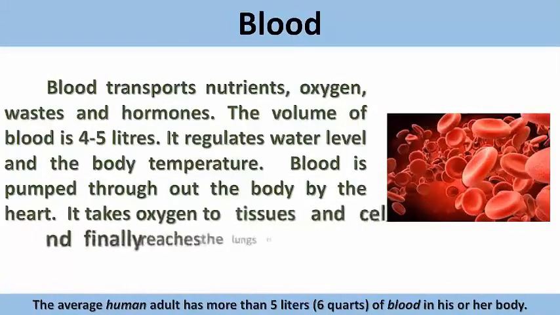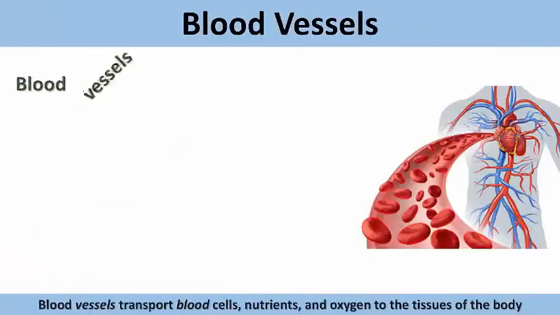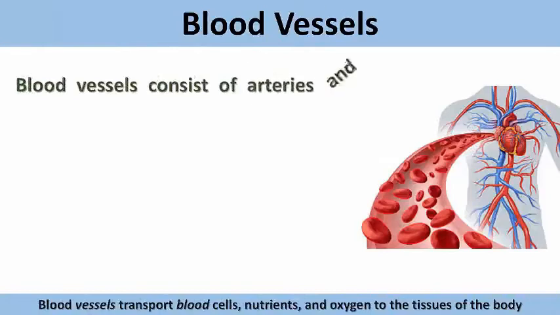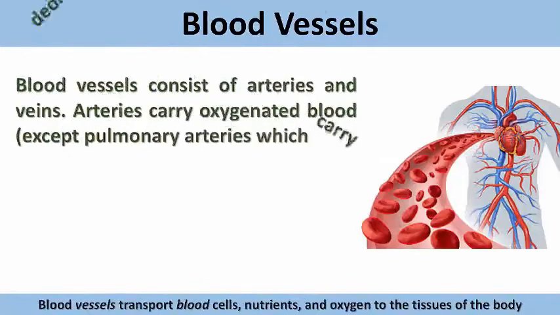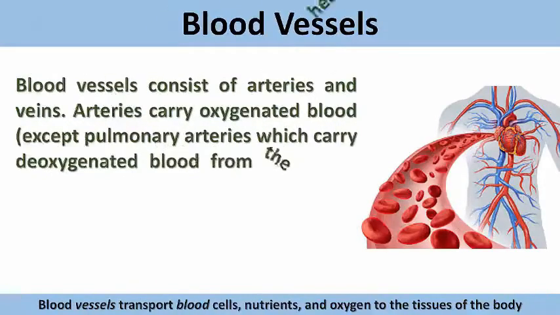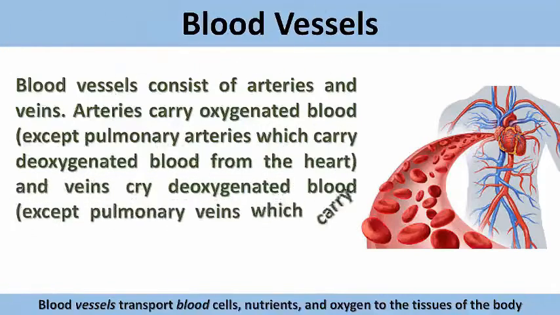And this system consists of 3 parts, like the respiratory system. First is the heart. You are given the picture on page number 104, the heart picture. It's amazingly given there. The second is blood vessels, and the third is blood itself.